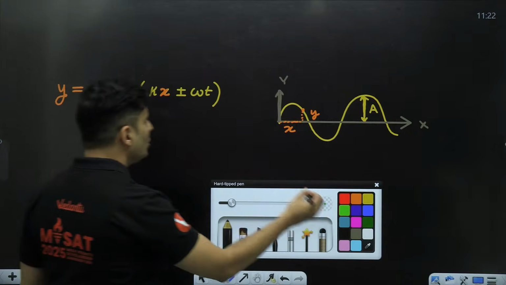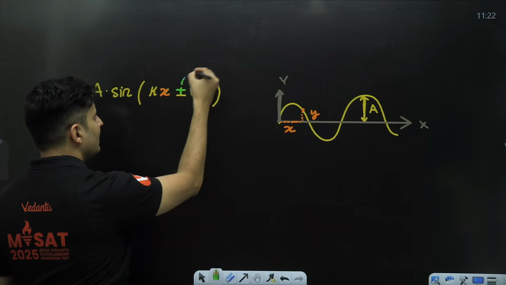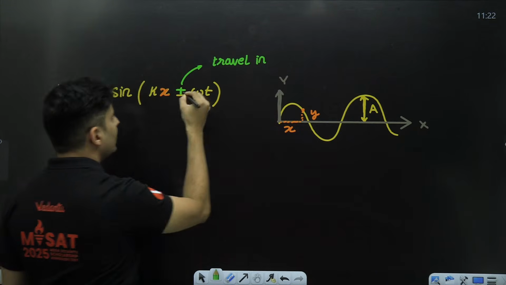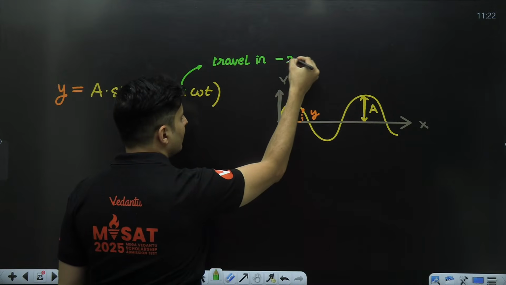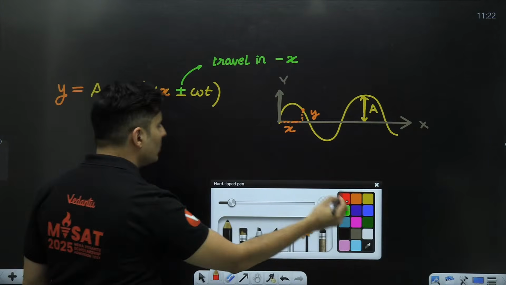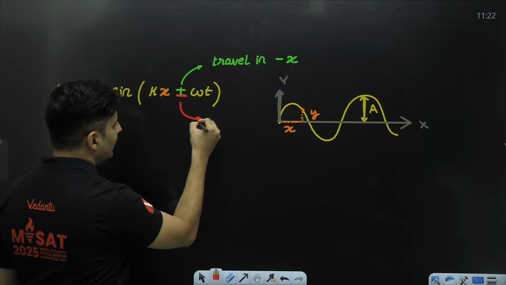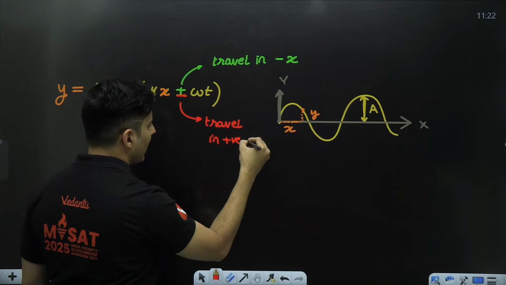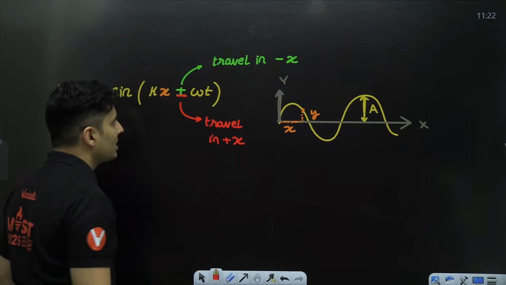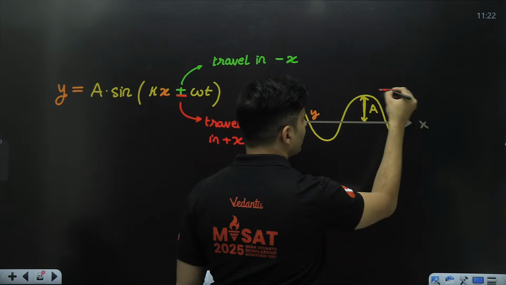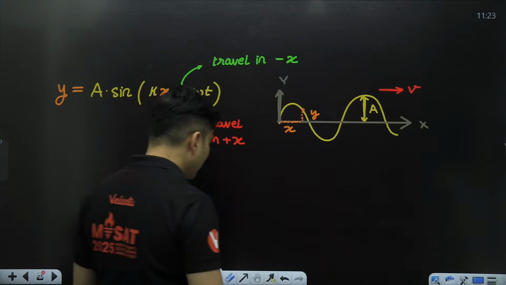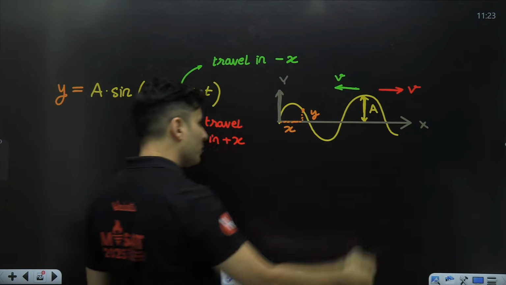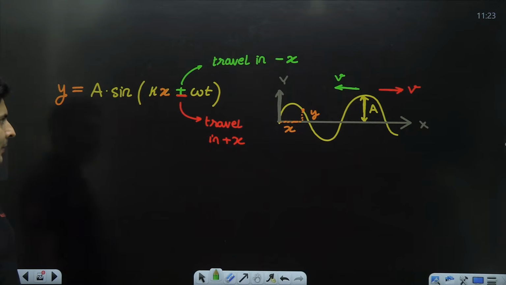Also remember, if you use a positive symbol, it means it is traveling in the negative x direction. And if you use a minus symbol, then the wave is traveling in the positive x direction. So if you use a minus symbol, then the wave is going like this with this velocity. If you use a positive symbol, then it is going in the negative direction. It is always opposite. That is something which you should remember.